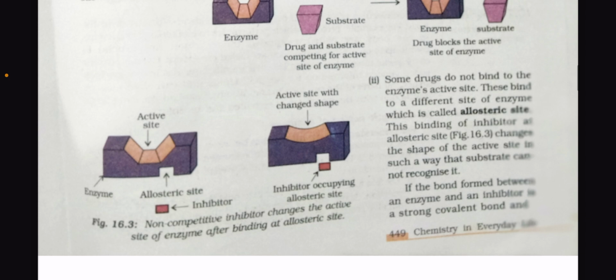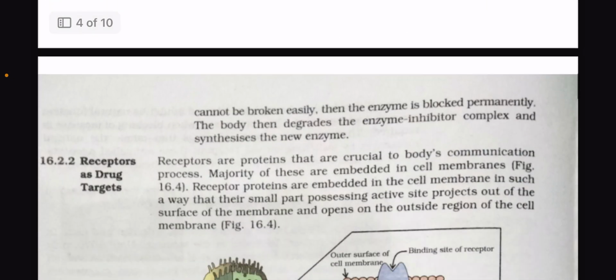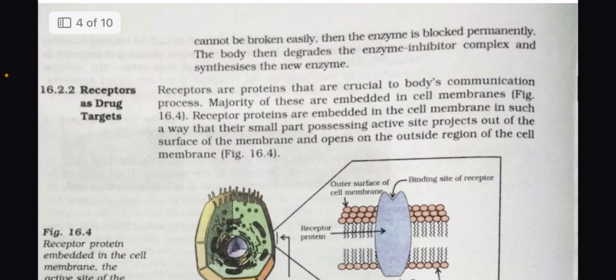Second, some drugs do not bind to the enzyme's active site. These bind to a different site which is known as the allosteric site. This binding of the inhibitor at the allosteric site changes the shape of the active site so that the substrate cannot recognize it. If the bond formed between the enzyme and inhibitor is a strong covalent bond and cannot be broken easily, then the enzyme is blocked permanently. The body then degrades the enzyme inhibitor complex and synthesizes new enzyme.